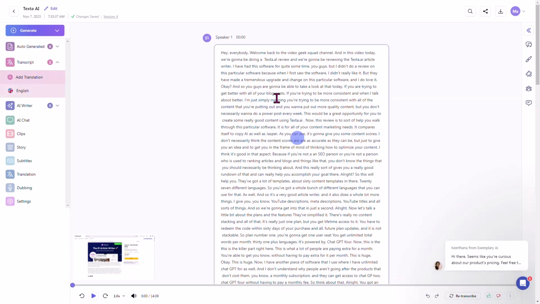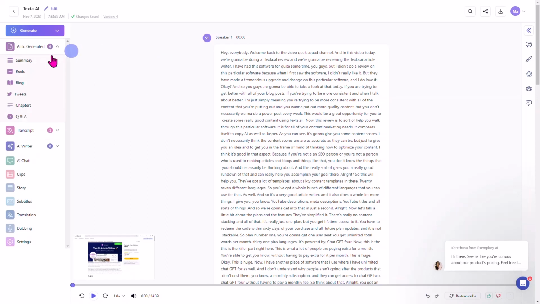Fix the transcript first before you auto generate everything, because if you auto generate everything without fixing the transcript first, then you're going to have misspellings and you're going to have stuff in there that isn't proper. So make sure that you adjust this first.